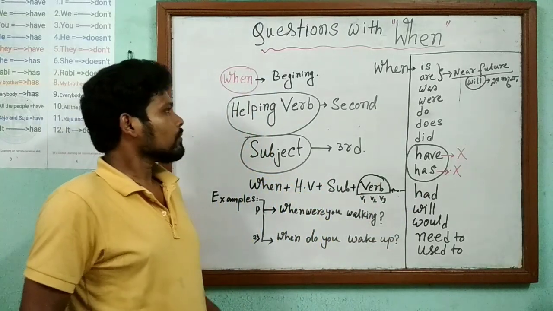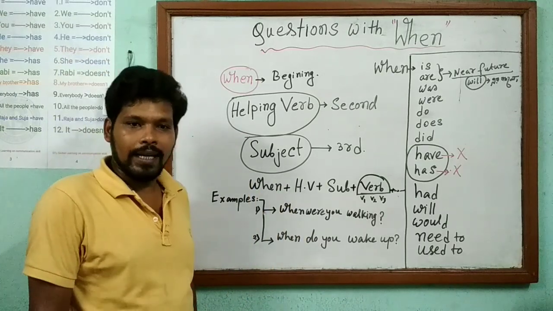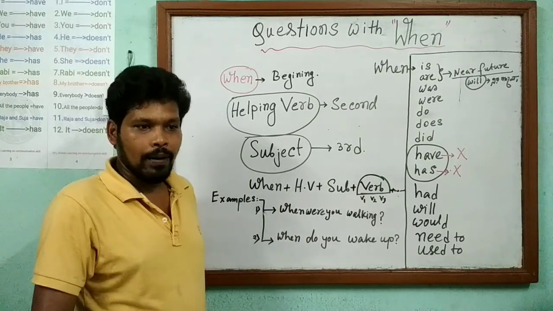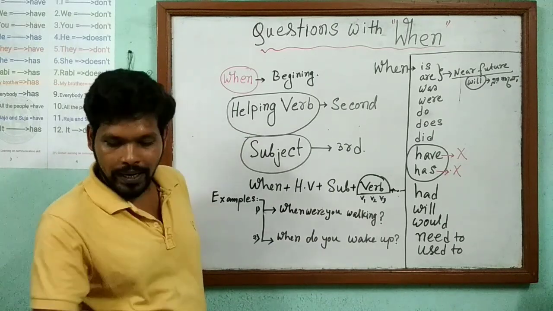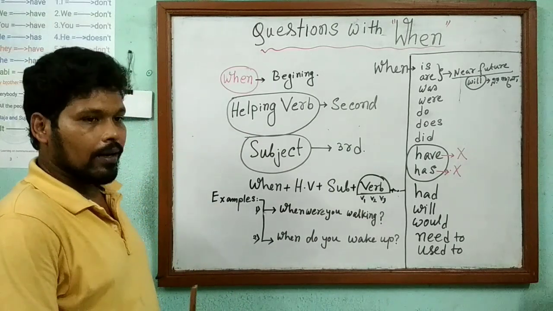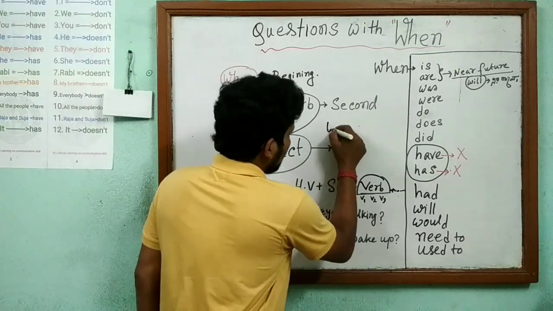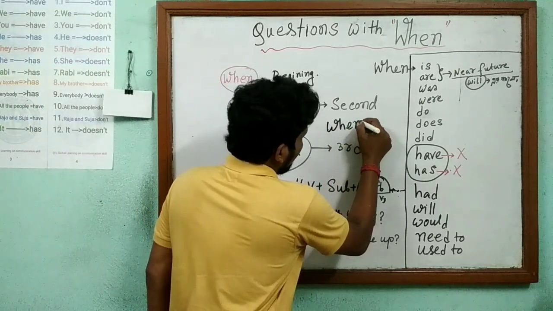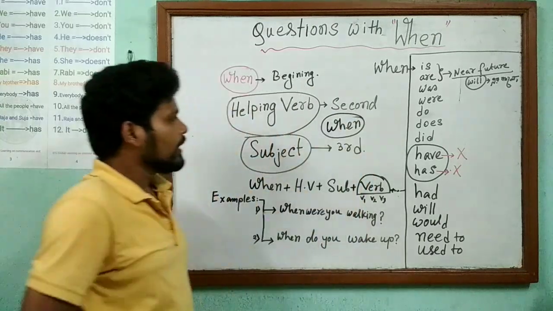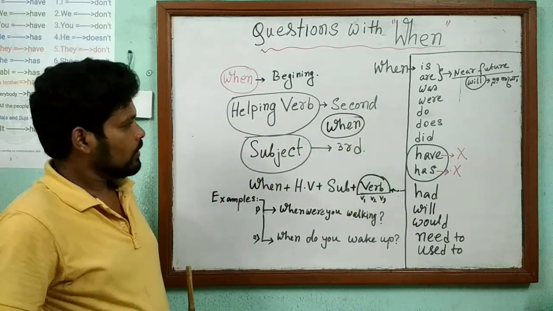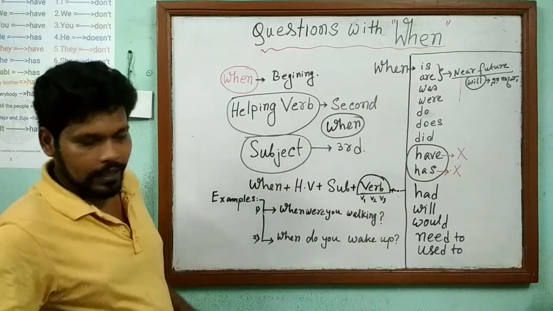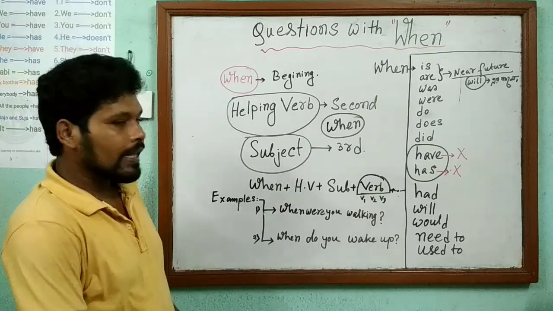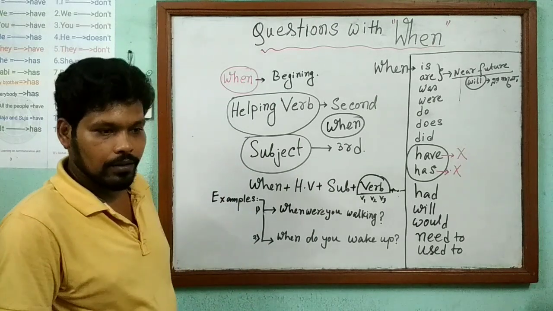Now just see, if we want to ask any question to people, then this word when, W-H-E-N, we can use at the beginning point.